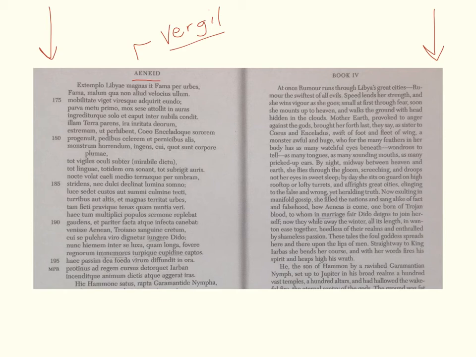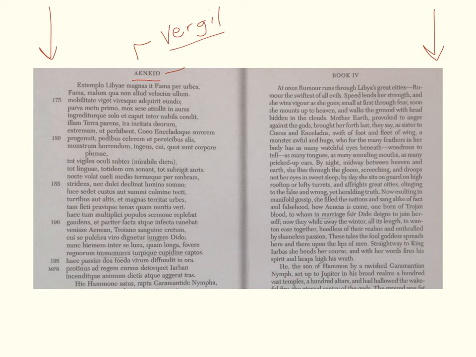So this story, the Aeneid, I'm not going to go into the entire details, nor am I going to discuss what Book 4 is about, even though it's a very tragic, beautiful story about the Carthaginian princess Dido and her failed love affair with Aeneas. But the Aeneid basically tells the story of the Trojan Aeneas, who leaves the city of Troy after the Greeks have taken over and destroyed the city, and goes wandering all over the place, ends up in Italy, settles there, and eventually he is the forebearer of those who found Rome. So this is basically an etiology for the foundation of Rome, or at least the settling of Italy by Romans.